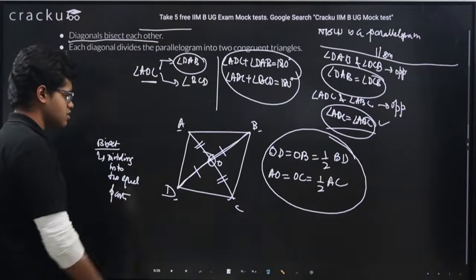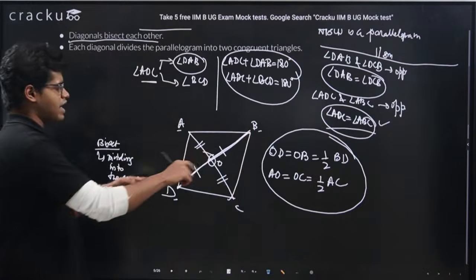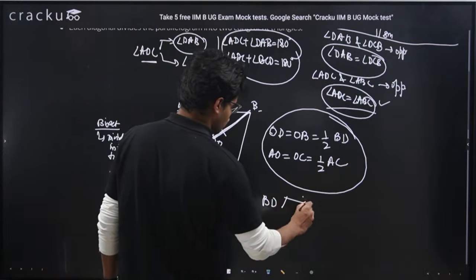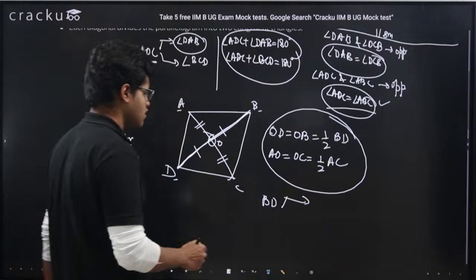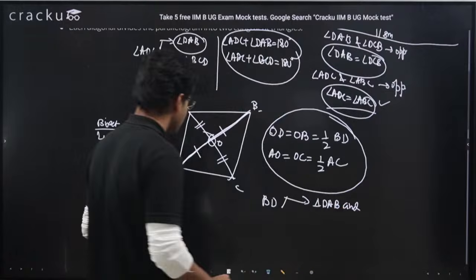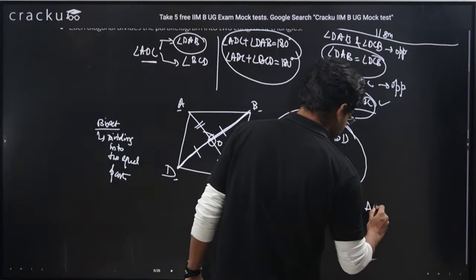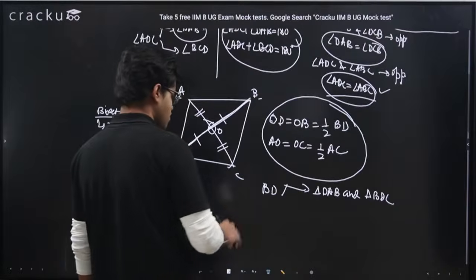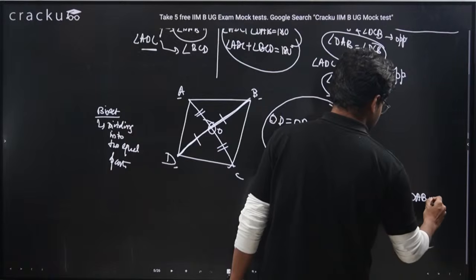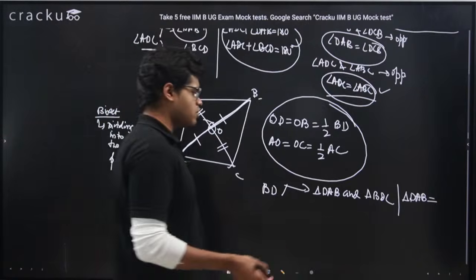What does this mean? This means, see, diagonal BD is dividing the parallelogram ABCD into two triangles. The triangles are DAB and BDC. Which means, what this line is telling is that these two triangles DAB and BDC are congruent to each other.